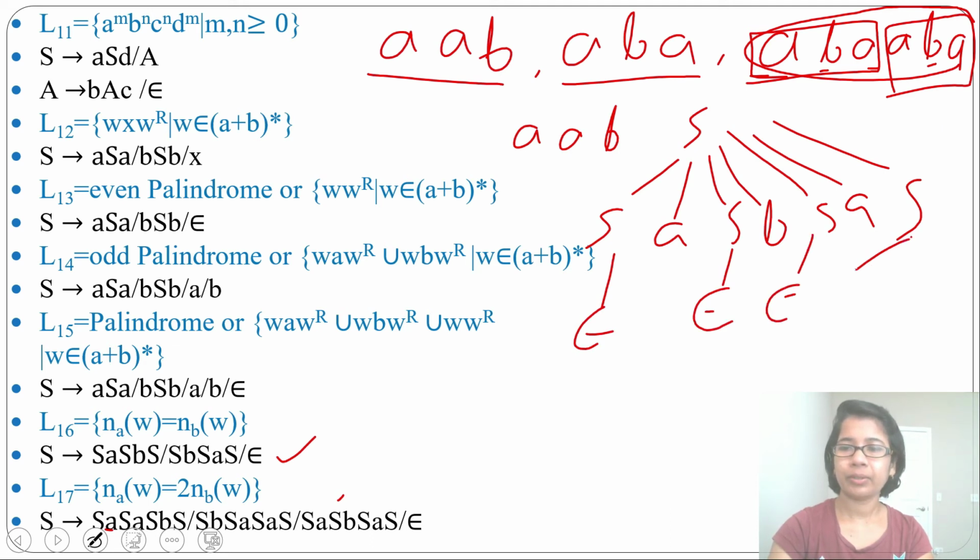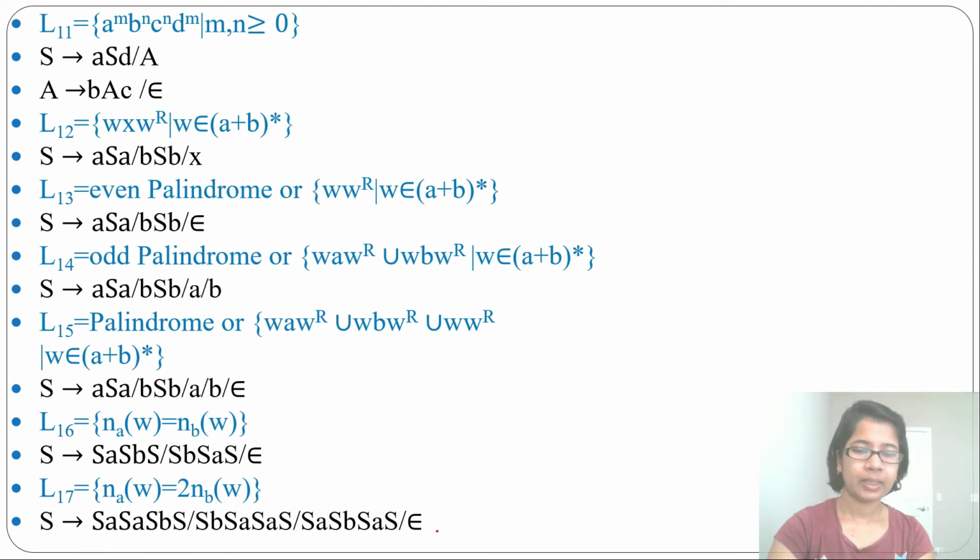Again from this S, you can derive S A S B S A S. Now we got ABA, and from the rest of the S you can derive epsilon. So you got ABA, ABA. This is an ambiguous grammar. There can be different parse trees for the same string. This is also an ambiguous grammar.